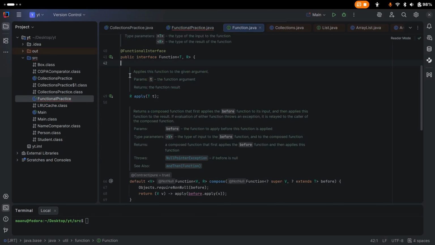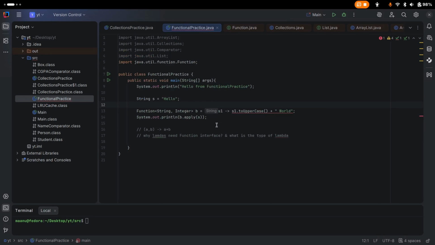If this were not a functional interface, then you could define some other method with a different signature. But in this case, we only have this one, so we must match the exact method signature. This is why our lambdas need a functional interface: to find what method we are actually trying to call, or provide a body for.